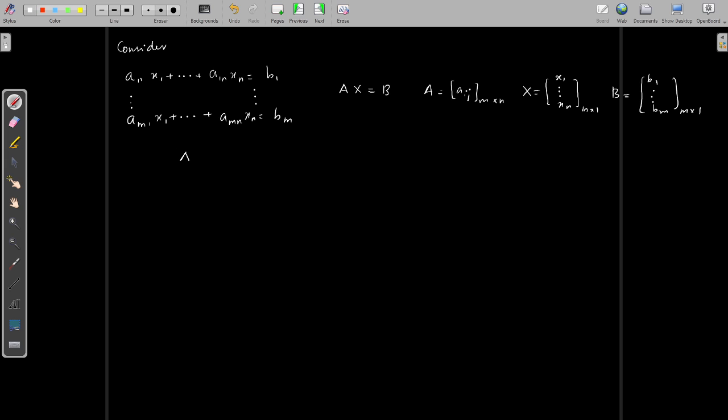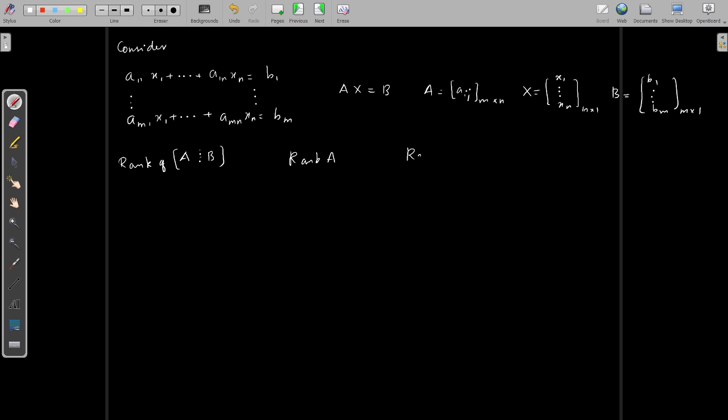Using this A and b, you can define the augmented matrix AB, and you can define the rank of the augmented matrix and the rank of A. These are two important quantities in the study of the solutions of a system of linear equations.